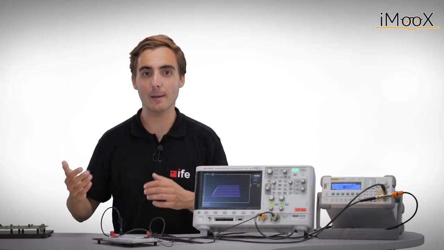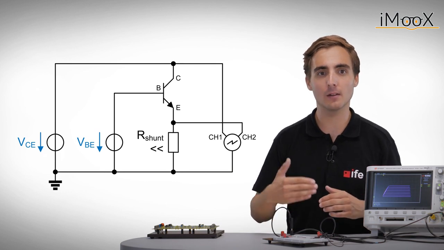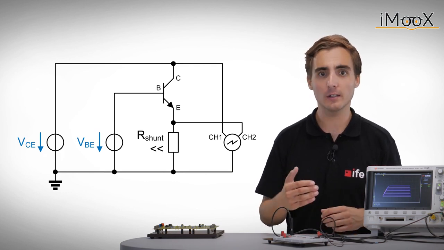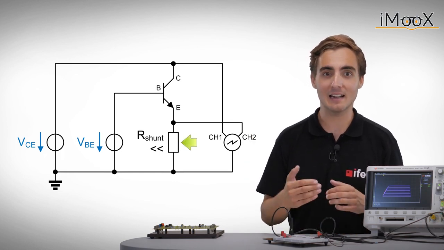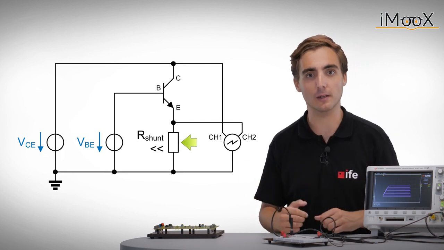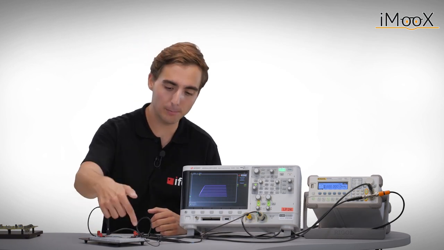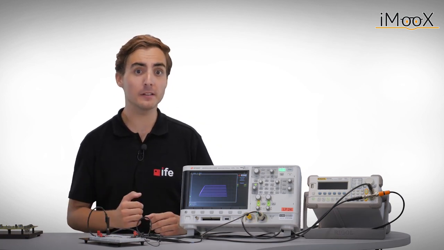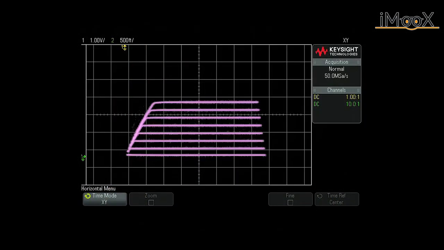Let us finish XY mode with a little brain teaser. We have the following schematic where base and collector are driven by independent voltage sources. The current is measured via the voltage over a small shunt resistance R that is neglected for the collector-emitter voltage measurement. Using the collector-emitter voltage as X and the current-dependent voltage over R as Y input, we can produce the following curve. Now the question arises: how do the applied voltage signals look like in order to get this result?